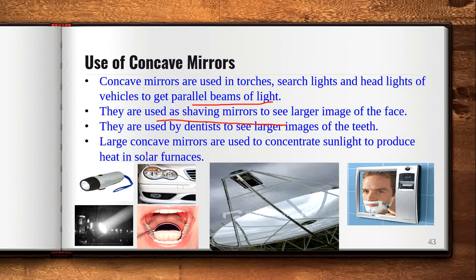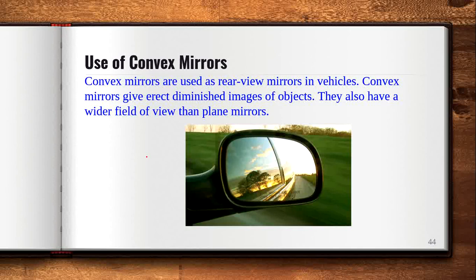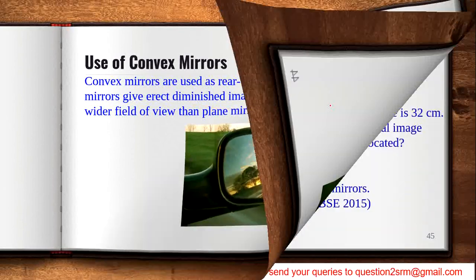Now for the convex mirror: why do we use a convex mirror in the vehicle? Because the image is always erect. That means if the object is in the upward direction, the image will also be in the upward direction. That's why the convex mirror is always used in vehicles as the rear view mirror. Convex mirrors give erect, diminished images of objects. They also have a wider field of view than a plane mirror. These are the applications of concave and convex mirrors.